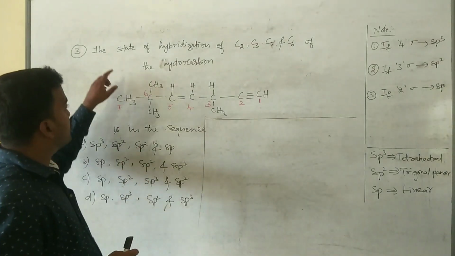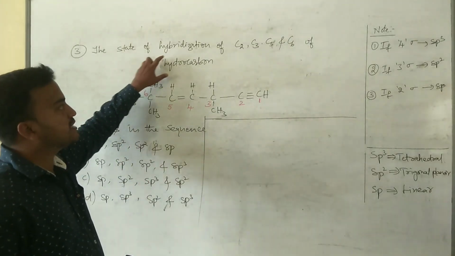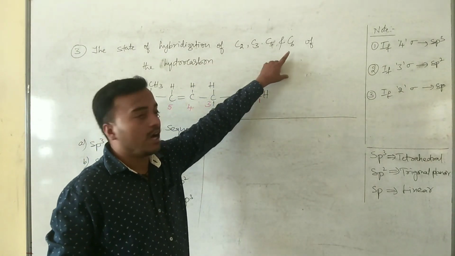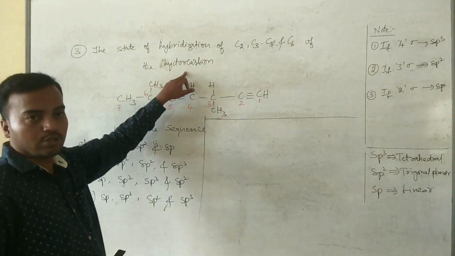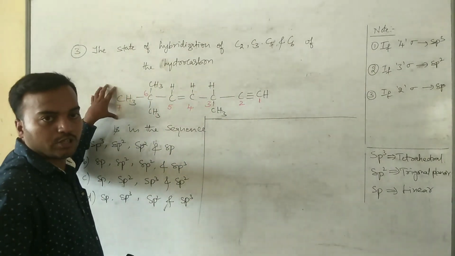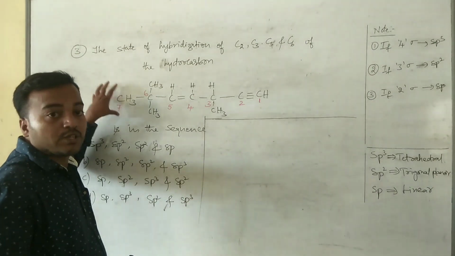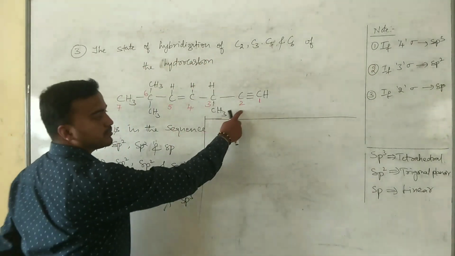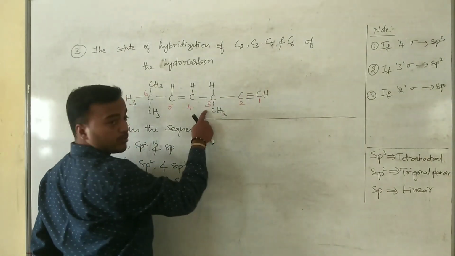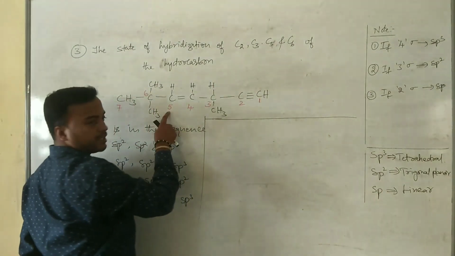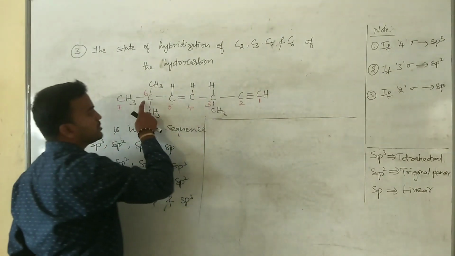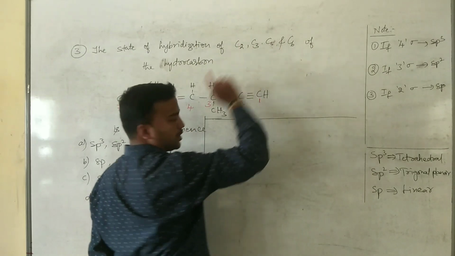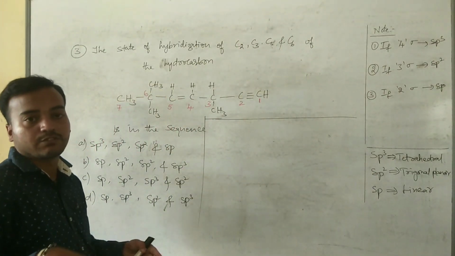Next question, the state of hybridization of C2, C3, C5 and C6 of the hydrocarbon. So this is hydrocarbon. In this hydrocarbon we have to find the hybridization of second carbon atom, third carbon atom, fifth carbon atom and sixth carbon atom. We have to find out the hybridization of all these four carbon atoms in sequence.